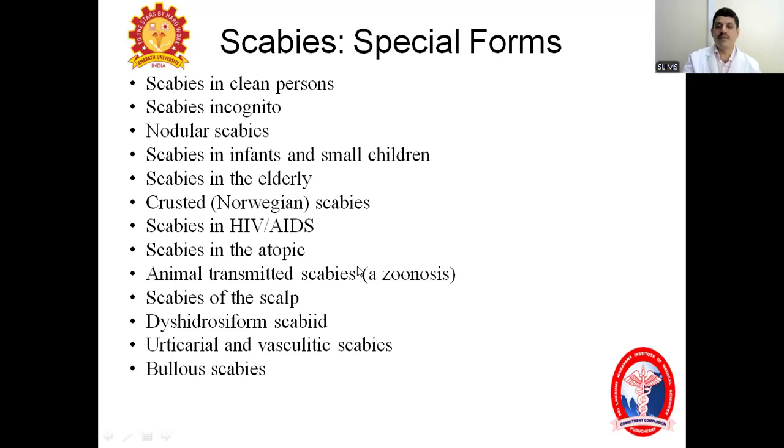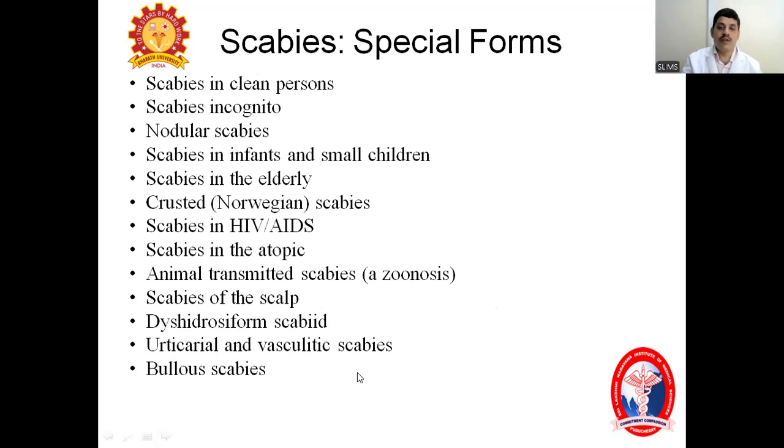Scabies in the atopic dermatitis patient. Atopic dermatitis also means the superficial layer of skin is dry. There is no protection, since this is a little extensive in these patients. Animal transmitted disease means those pseudoscabies or animal scabies. Dyshidrosiform scabies means usually the palms and soles are mainly involved. Urticarial vasculitis scabies means skin lesions are present with urticaria, means raised weals, and also vasculitic-like lesions of the skin. That's why it's called urticarial vasculitis scabies.